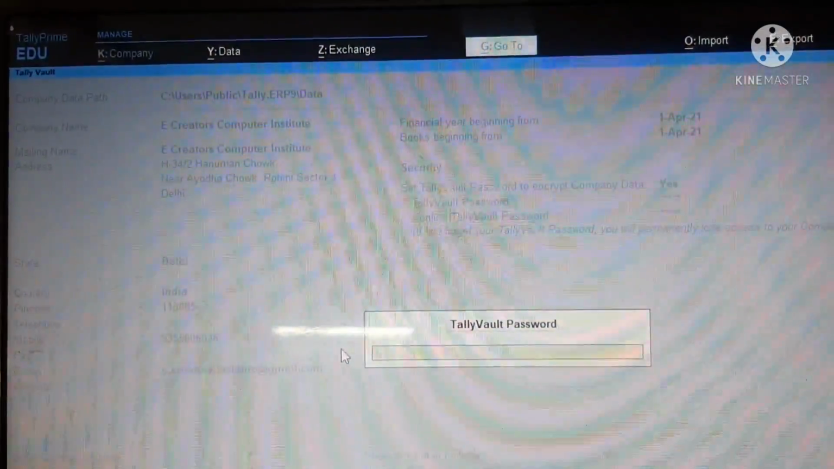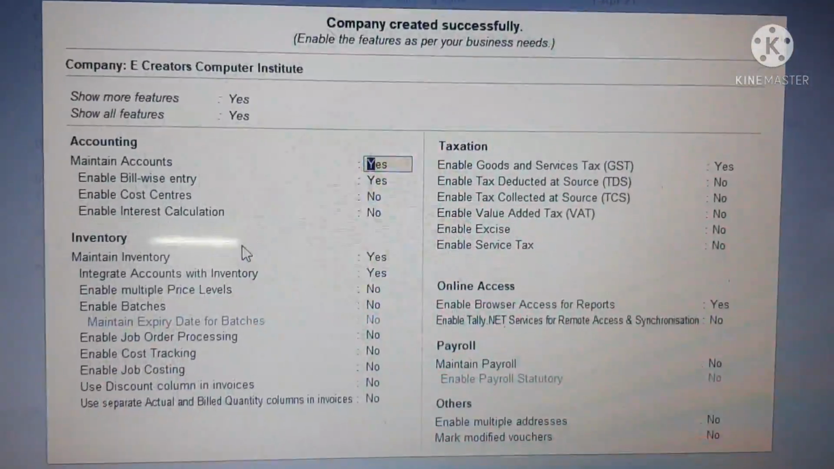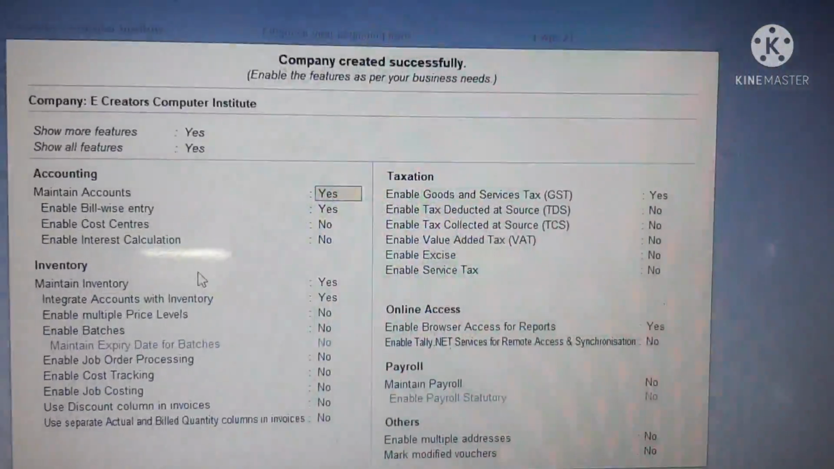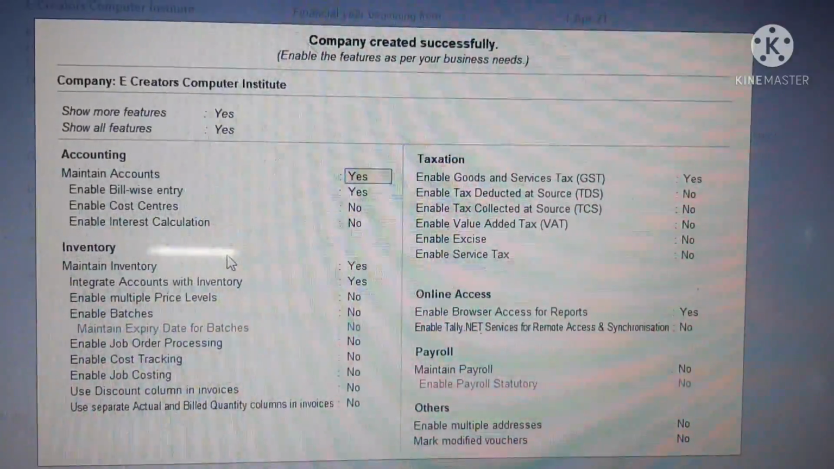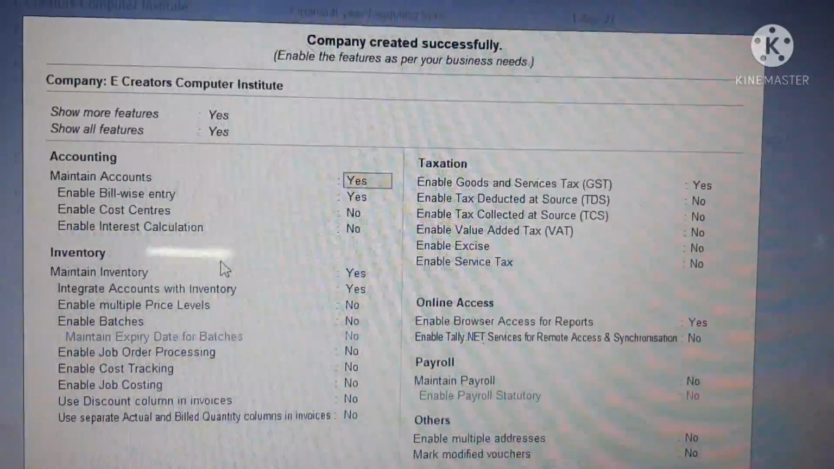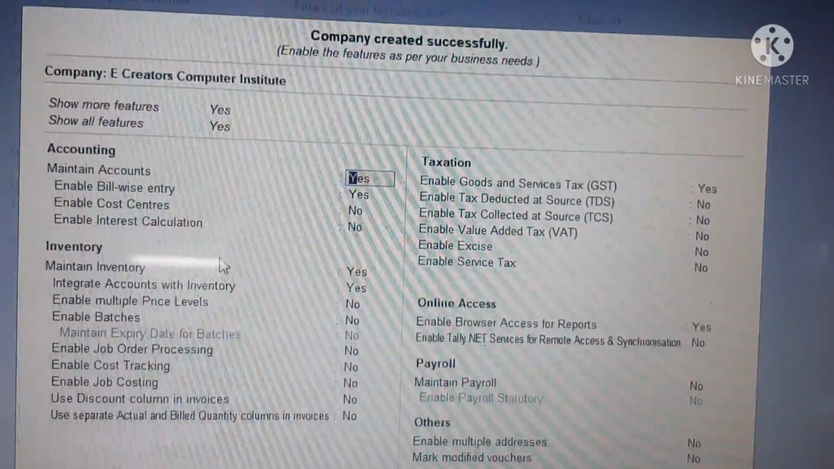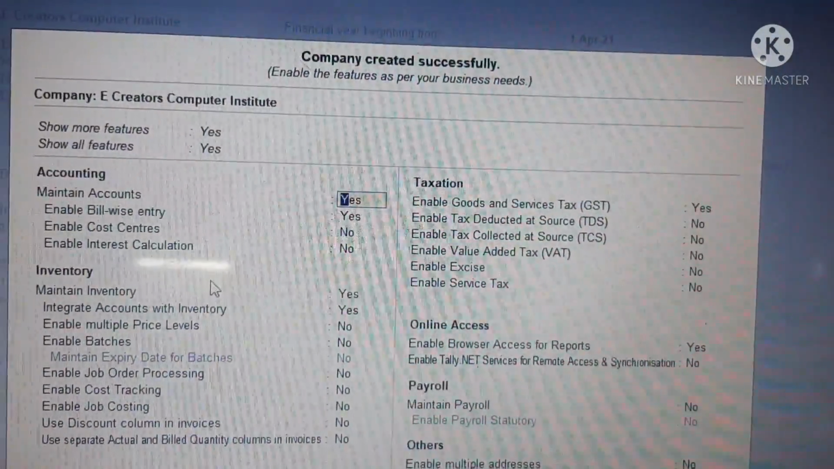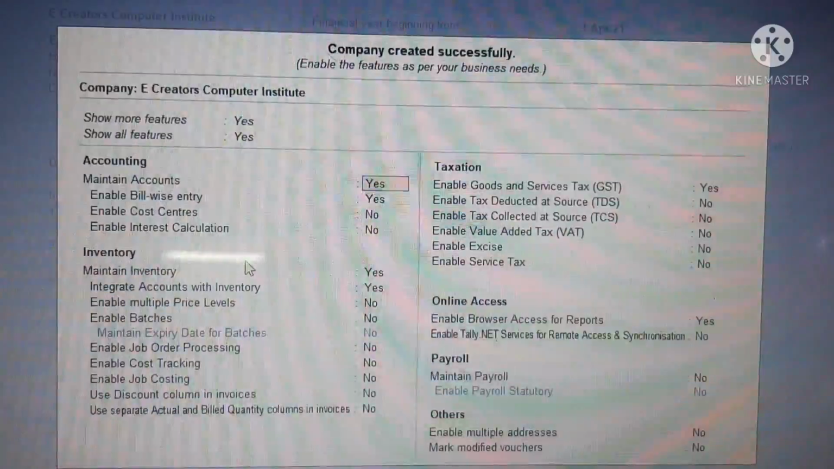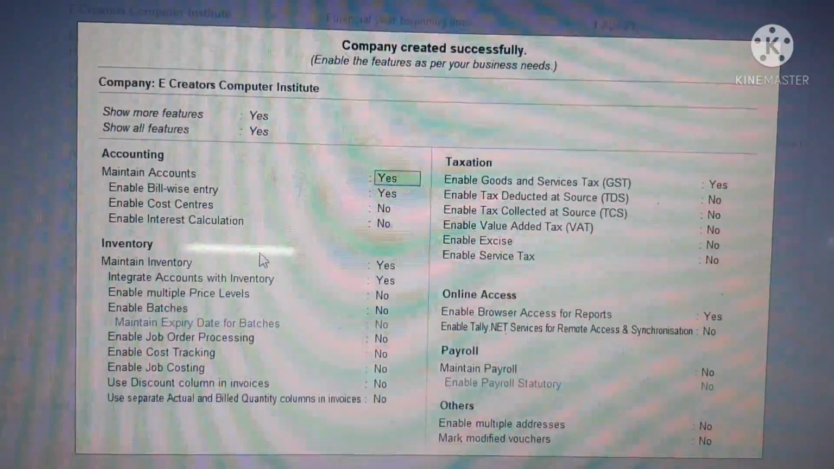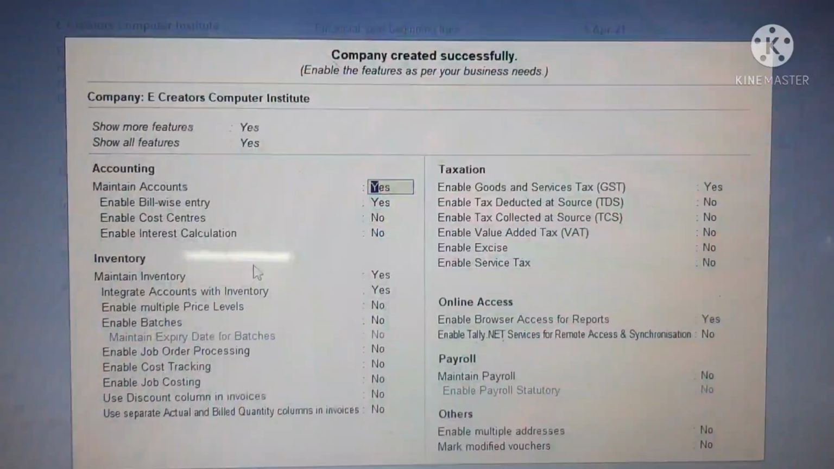So my company is created. Whatever you can see here, something is yes and something is no. By default it is yes. So we will do it step by step. Whatever is yes, that means it will come under your basic Tally. So we will move from basic to advanced and then again to complete Tally. So yes, I am just accepting. It's all features, and the features will remain the same all over Tally.